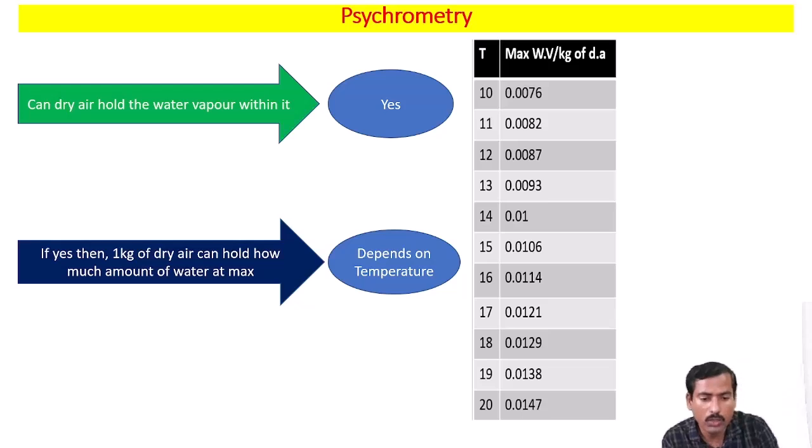The conclusion which is made from this table is, what is the conclusion? Tell me. The conclusion is that if we increase the temperature of the air, the holding capacity for water vapor will increase.